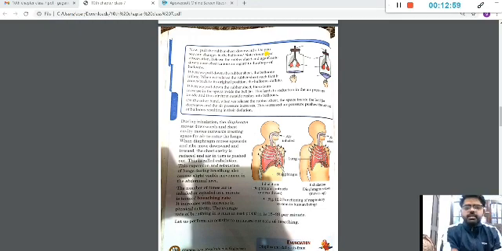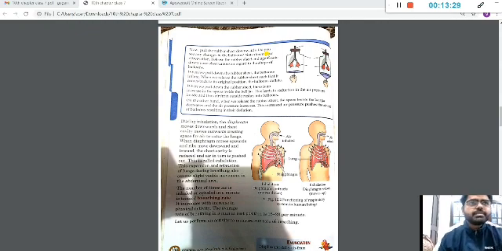Now the important funda is that this is the mechanism of breathing: how the gas is coming inside and going outwards, and the movement of your ribs, your lungs, and your diaphragm. But one question that comes from here is, what is breathing rate? Breathing rate is nothing but a cycle, the number of times a healthy person breathes in a minute actually.